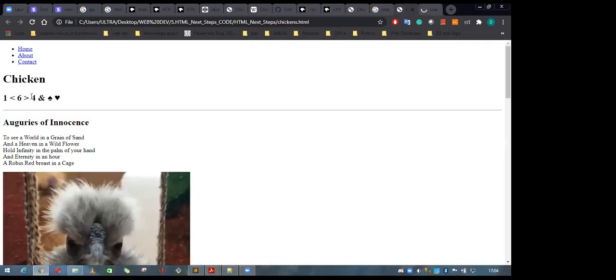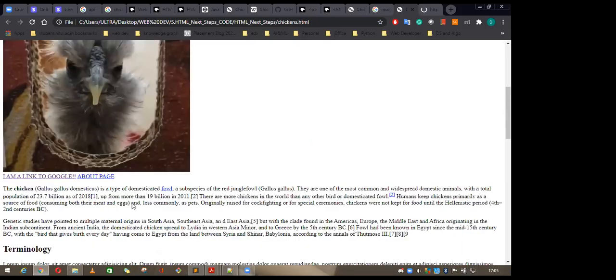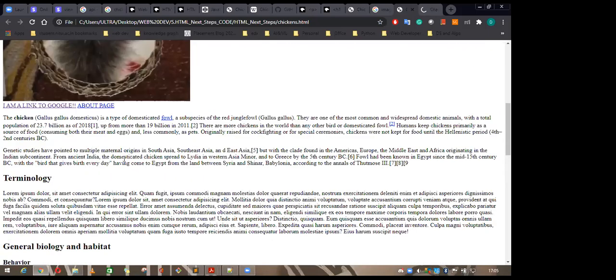If you want to add some special character, here you can see there are a lot of special characters that you can add into your website. This is the horizontal row. You can see this is the horizontal row dividing these two parts. And on this bottom part, you can see there is a superscript.